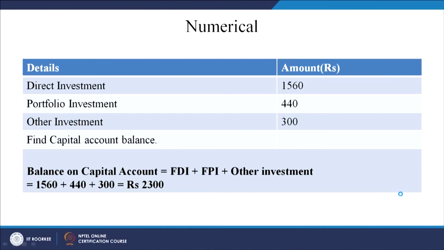Now, let us take a case. This is the direct investment, right. This is some portfolio investment, right, and other investments, let us say, in some currency or something. What is the capital account balance? The capital account balance is very simple: 1560 plus 440 plus 300, that is 2300, right. So, this is the capital account or the financial account.